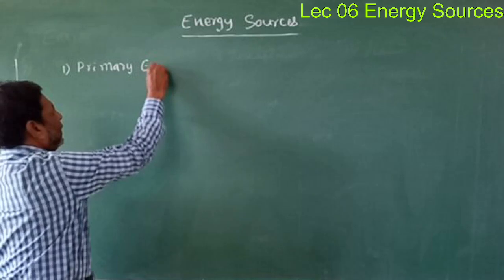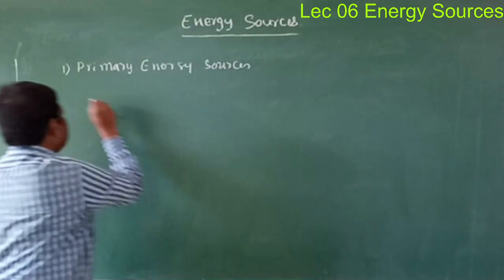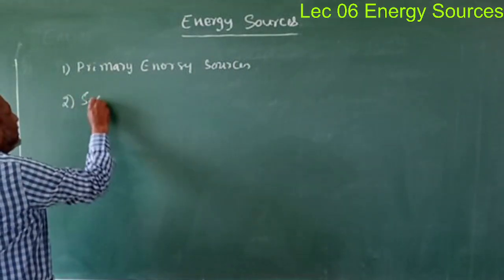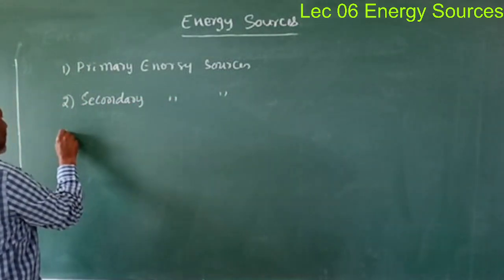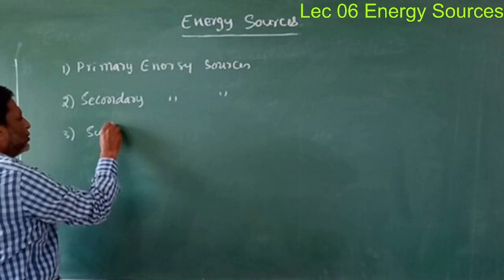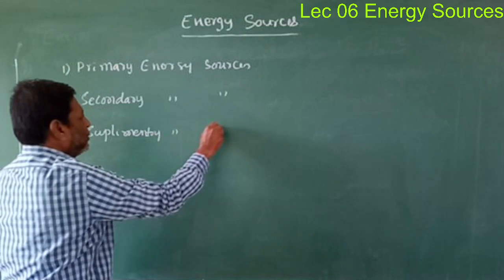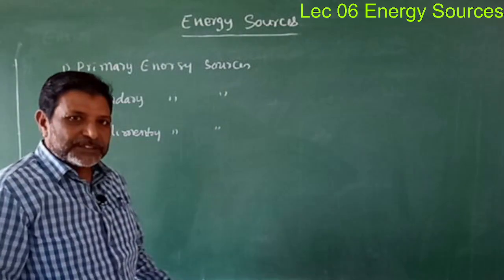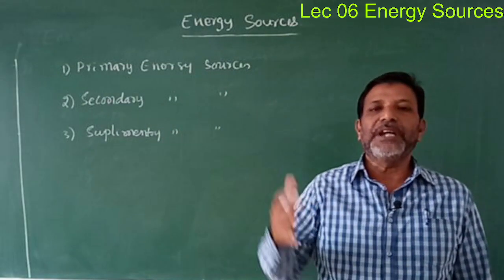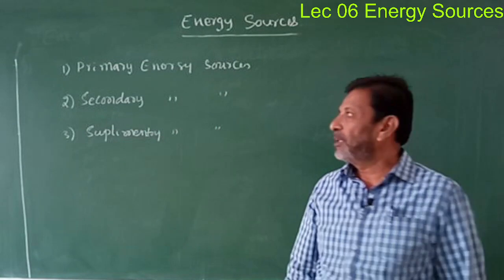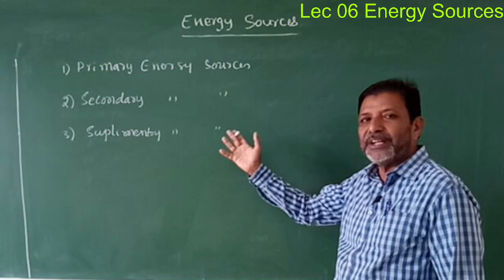Primary energy sources, and second is secondary energy sources, and third is supplementary energy sources. That means, on the basis of the ways in which energy is available, the energy sources are categorized into three types: primary energy sources, secondary energy sources, and supplementary energy sources.